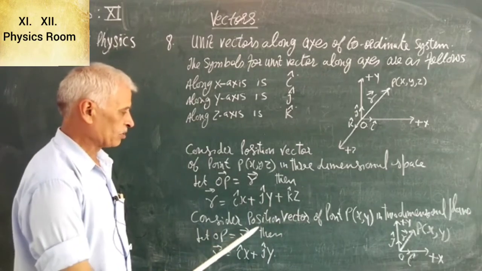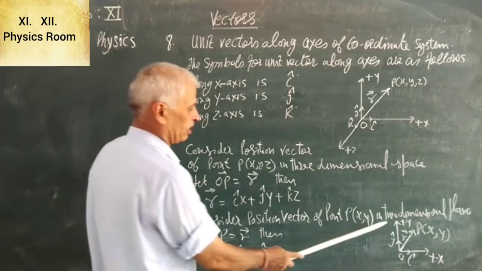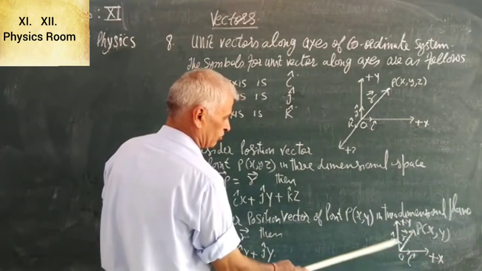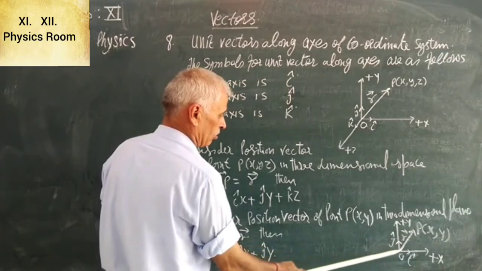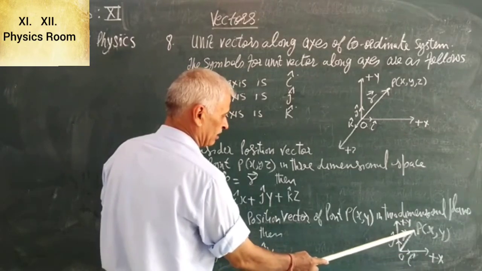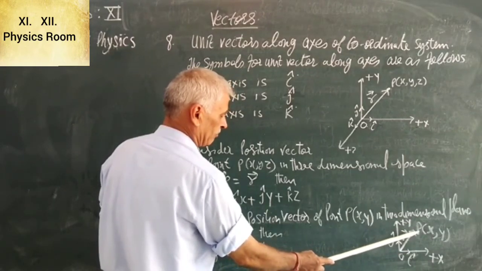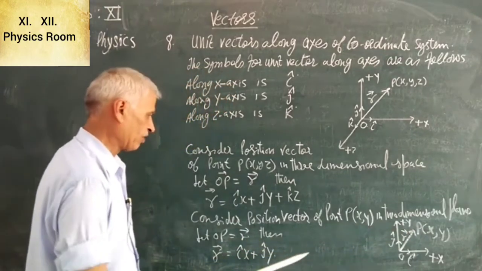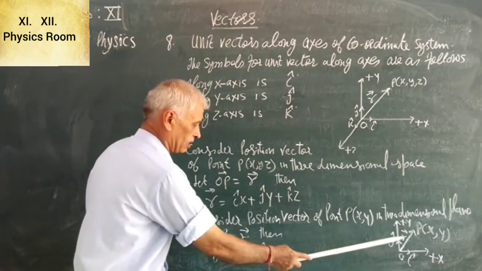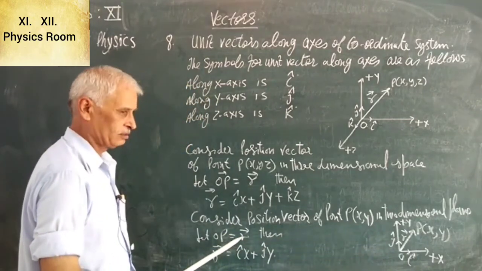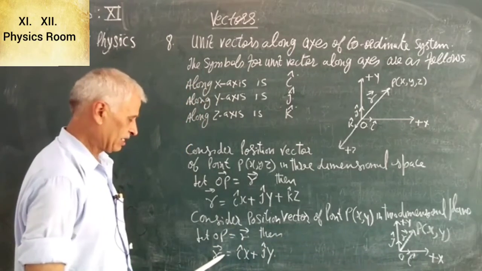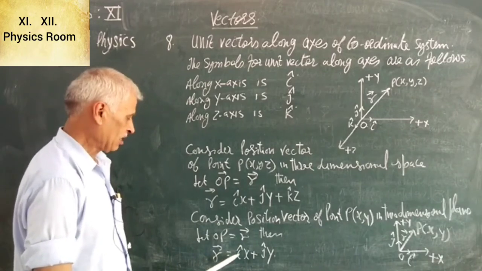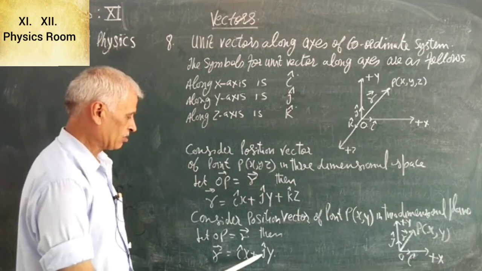Now consider position vector of point P (x, y) in two-dimensional plane. It is x-axis, it is y-axis. Now OP is the position vector of point P, and let it be represented by vector R. Then how do we write vector R? Vector R is expressed as i cap x plus j cap y.